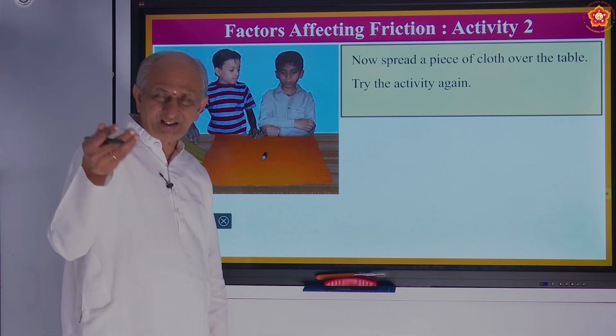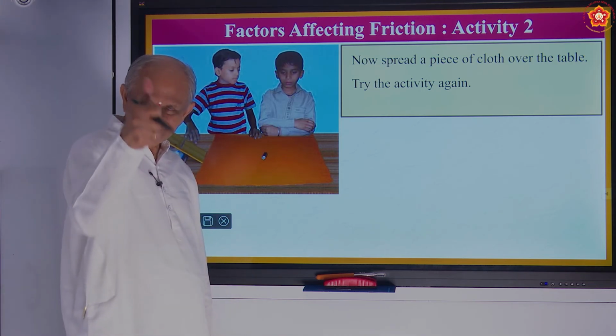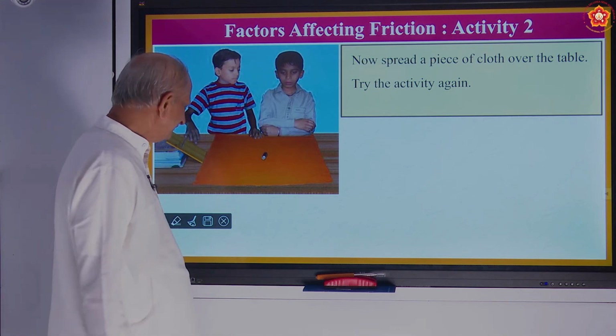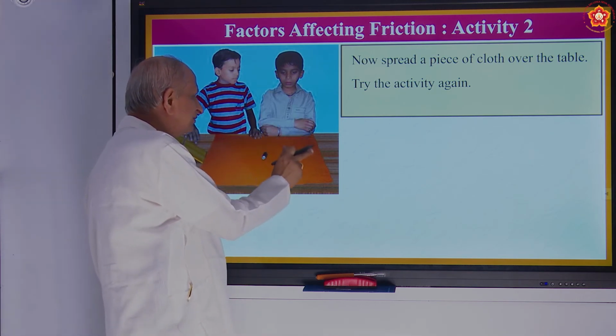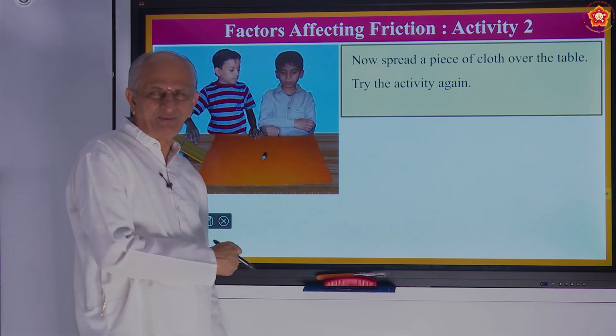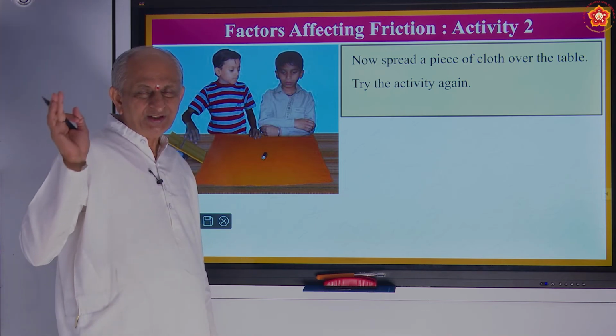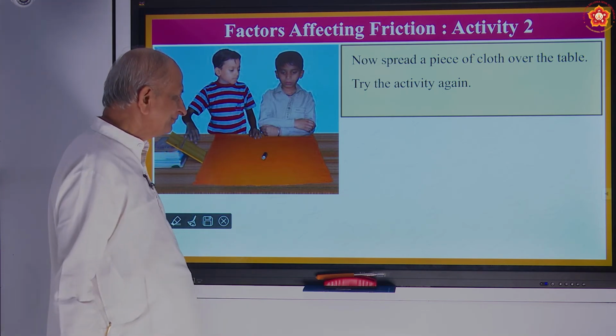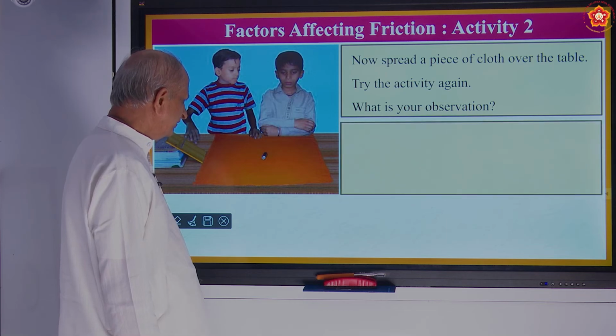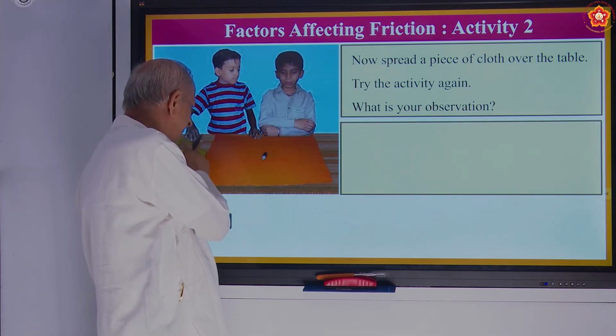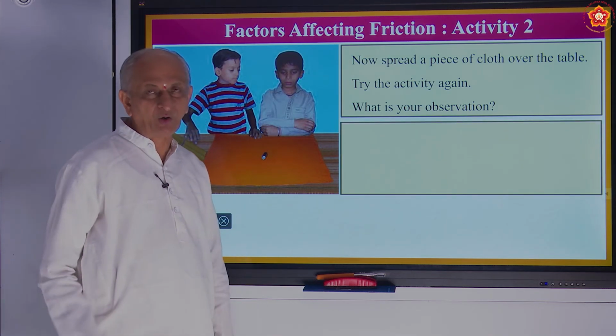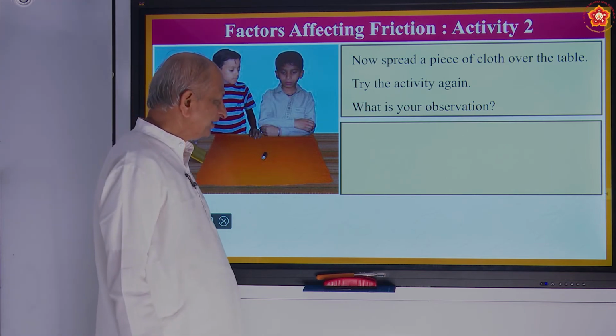Will it move faster or slower? Slower. Why? Because there is a cloth here. What does the cloth do? It creates friction. So what is your observation? The speed of the pencil roll will come down because of friction.